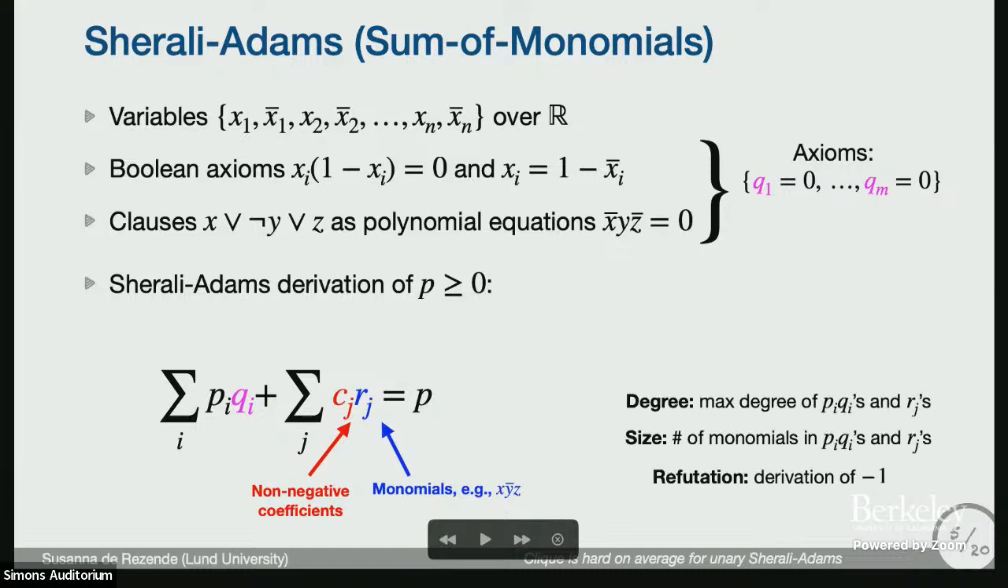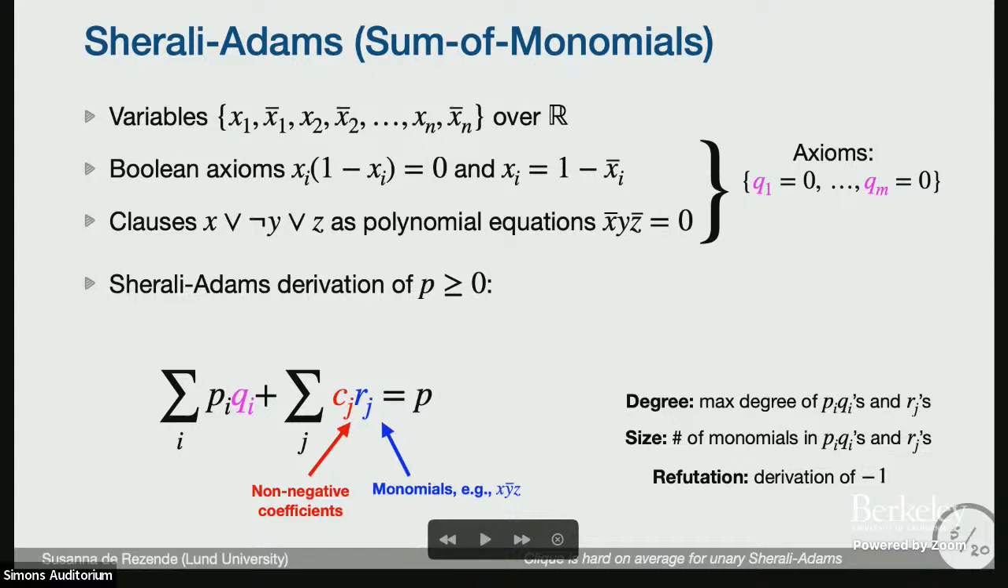The complexity measures we're interested in here are degree, the maximum degree of all the polynomials appearing in the proof, and size, the number of monomials if I expand everything as a sum of monomials. A refutation, to show that the axioms are unsatisfiable, would be to derive -1, because that would be saying that -1 is greater or equal to 0.